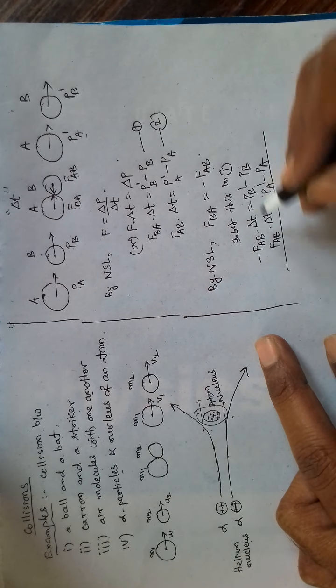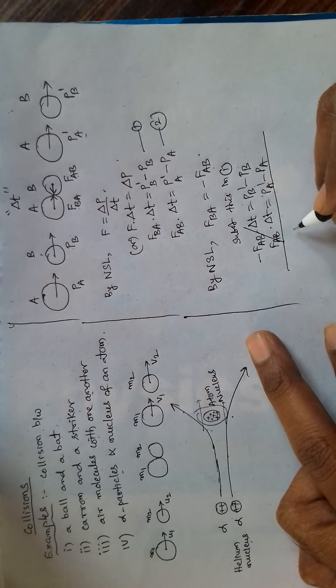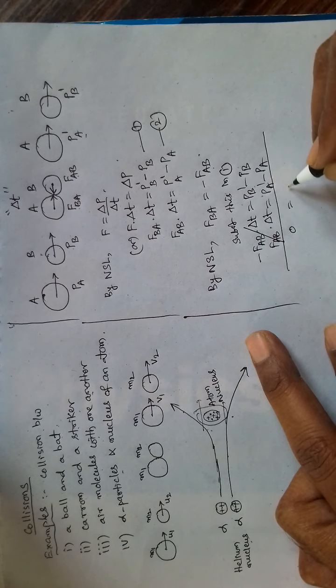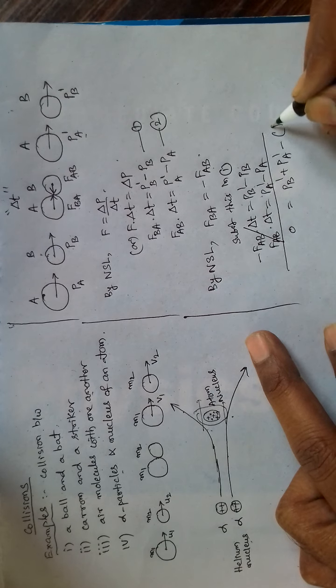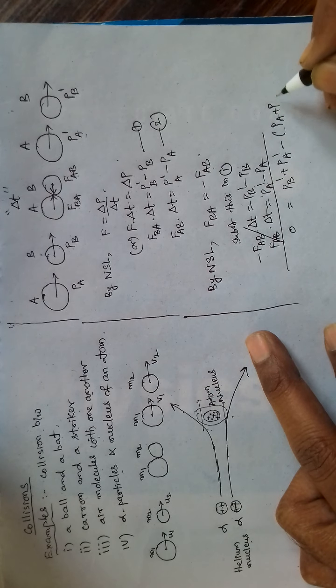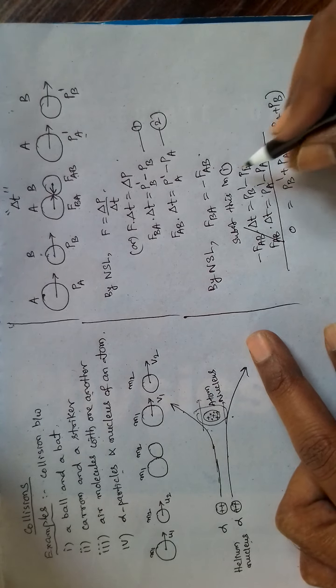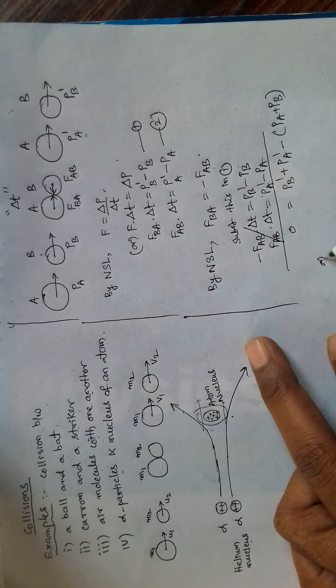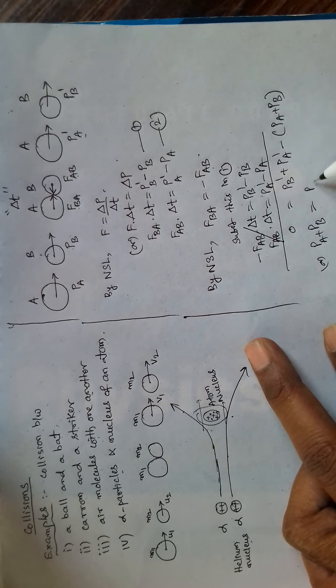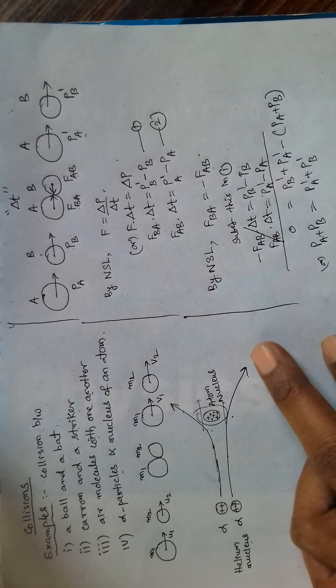Adding these two, PB dash plus PA dash, PA plus PB. So if you get this to left hand side, PA plus PB is equal to PA dash plus PB dash.